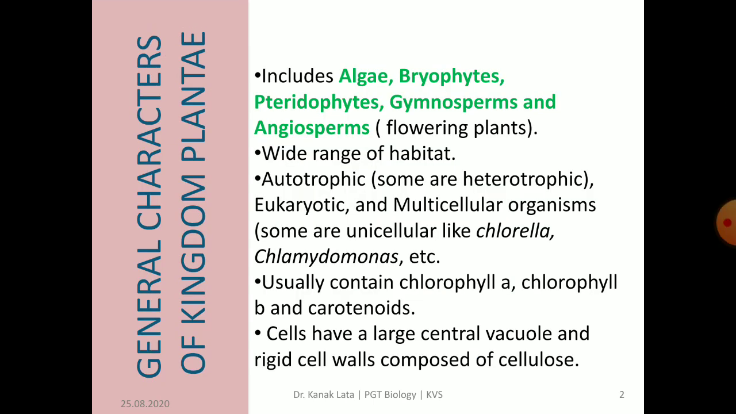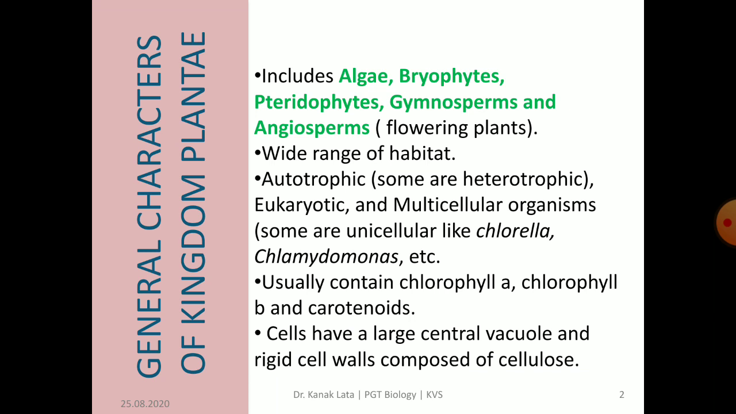First topic is about general characters, that is salient features of kingdom Plantae. The kingdom Plantae includes bryophytes, pteridophytes, gymnosperms and flowering plants, that is angiosperms. So what are the five categories? They are algae, bryophytes, pteridophytes, gymnosperms and angiosperms. They are common on land, on seashore and in fresh water. They live in a wide range of habitats.